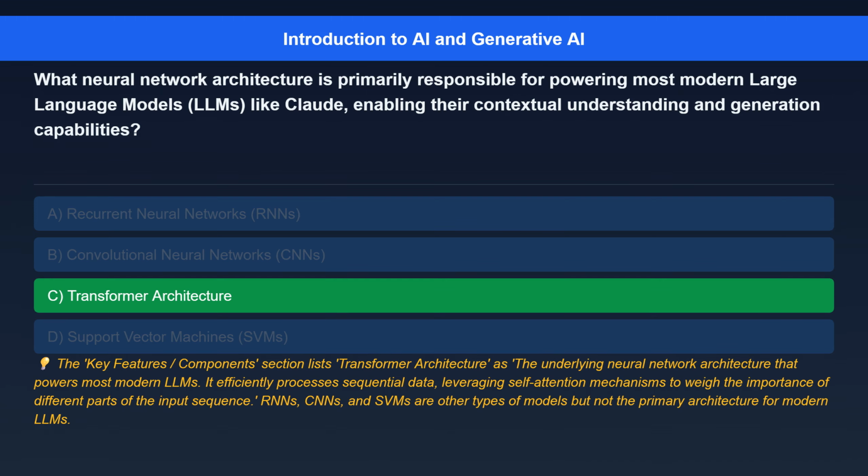The correct answer is transformer architecture. Here's the explanation. The key features and components section lists transformer architecture as the underlying neural network architecture that powers most modern LLMs. It efficiently processes sequential data, leveraging self-attention mechanisms to weigh the importance of different parts of the input sequence. RNNs, CNNs, and SVMs are other types of models, but not the primary architecture for modern LLMs.